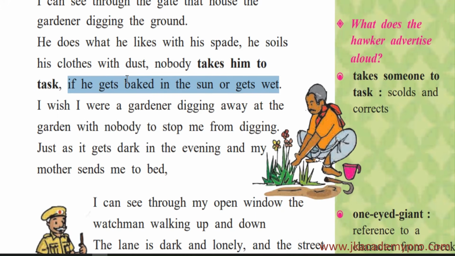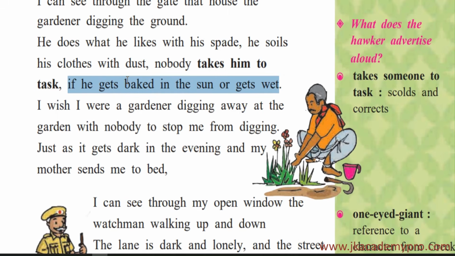You'll get a sunstroke. So being in the sun for too long is not good if you're not used to it. So your mom will scold you and she'll tell you may get a sunstroke. Sunstroke is when the heat of the sun is too much, a person may feel giddy. And he is not allowed to get wet, because gardening means you have to put a lot of water and water may splash onto you. So he's not allowed to get wet also. So all this he remembers that I am not allowed to do.